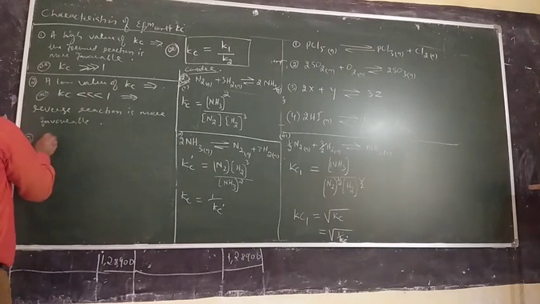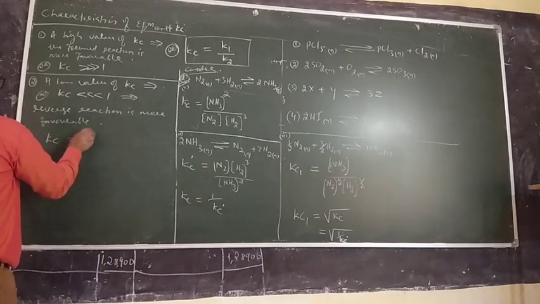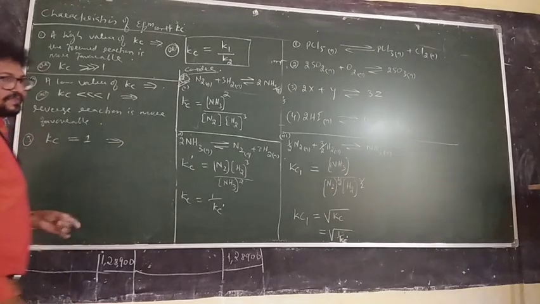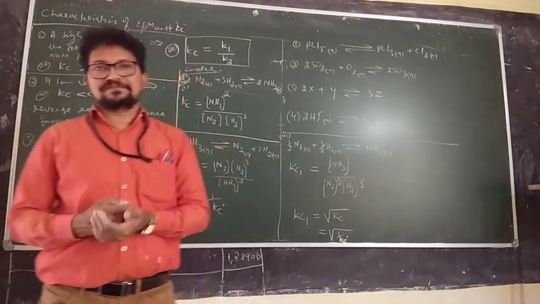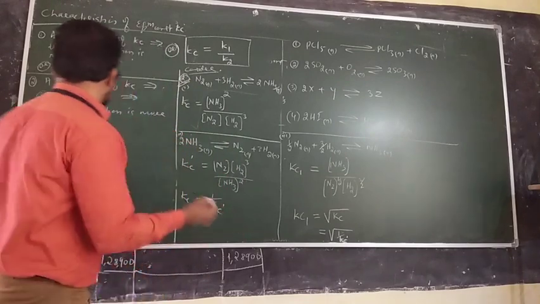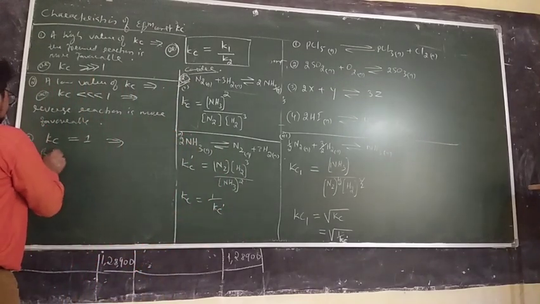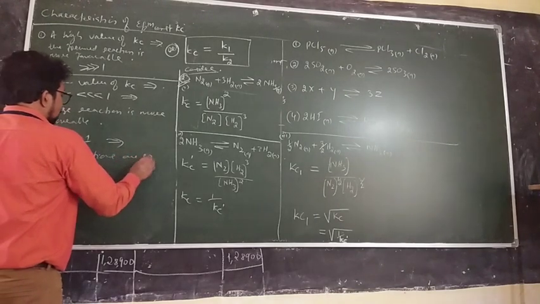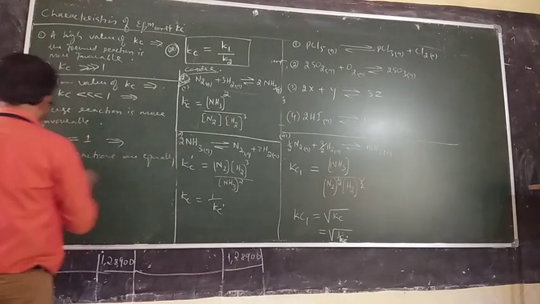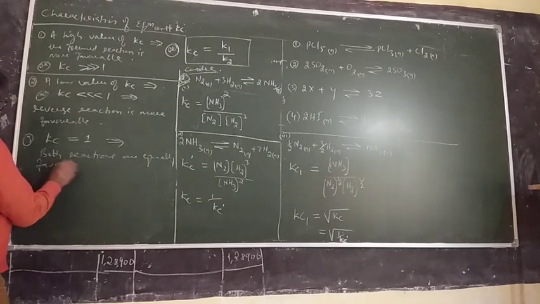Now suppose Kc is in the range of almost 1, it implies both the reactions are equally favorable. Both reactions are equally favorable. Yes or no?